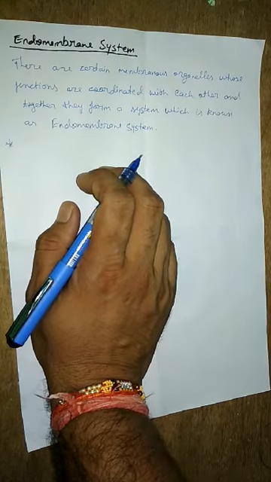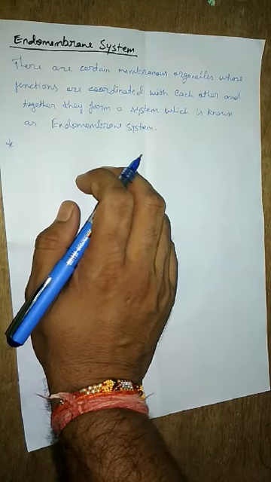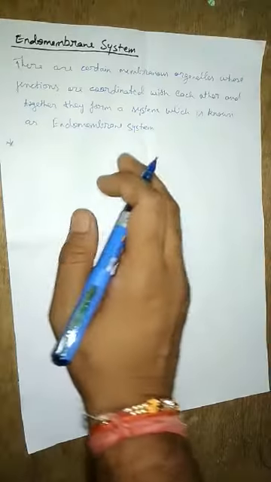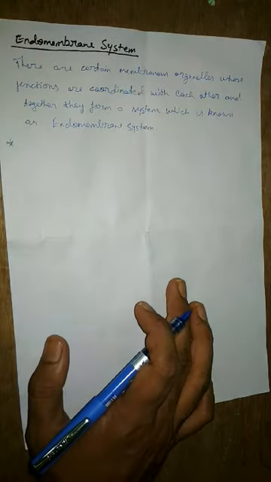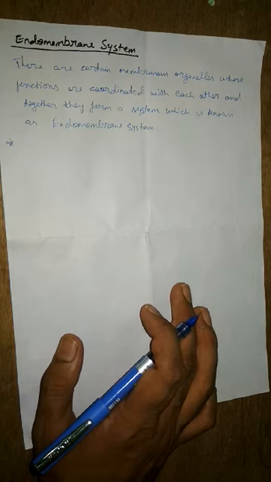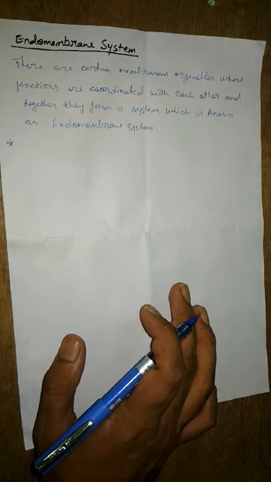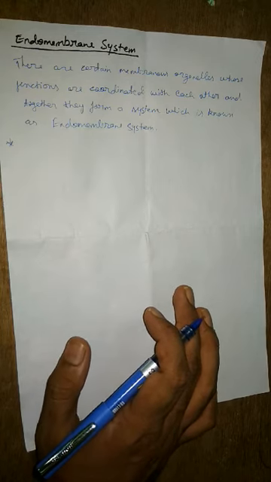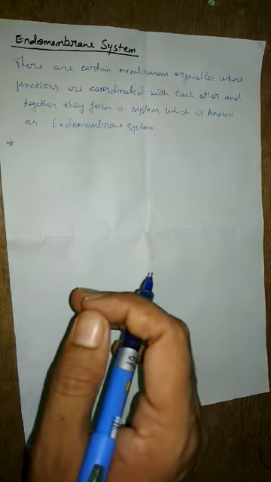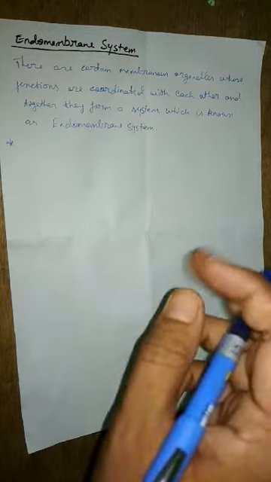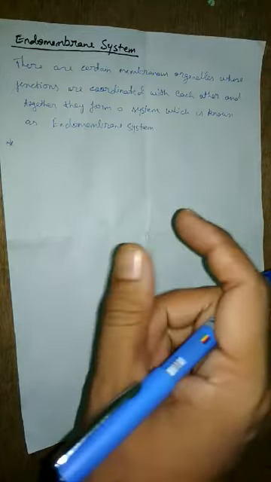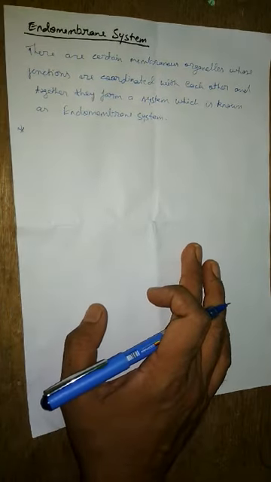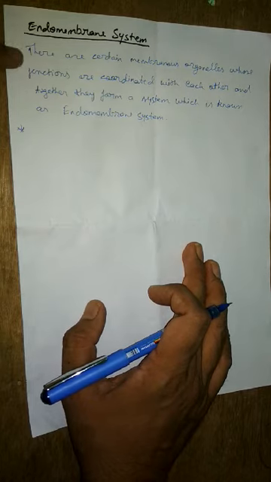One more thing we should know, that mitochondria, chloroplast, and peroxisomes are not part of the endomembrane system. Why? Very simple, because their functions are not coordinated. And I think all of you studied in lower classes also, that mitochondria and chloroplast are semi-autonomous cell organelles. So they are not the constituents of the endomembrane system.